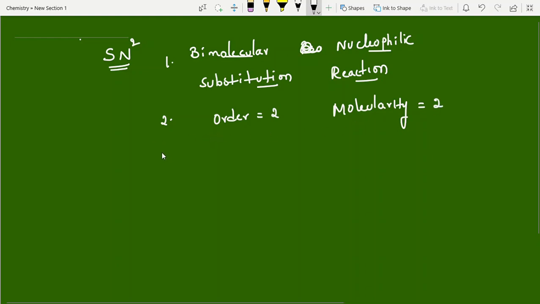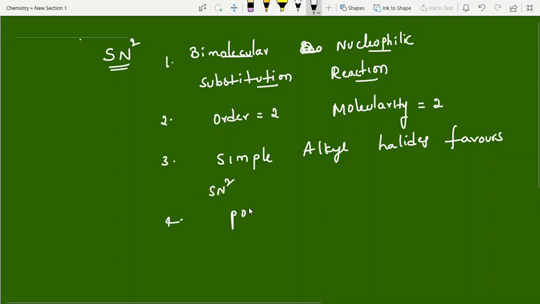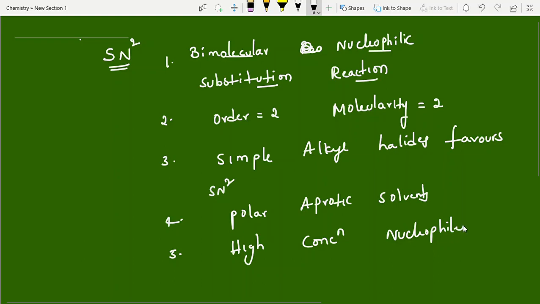Now see, the first point: simple alkyl halide favors SN2. Next, polar aprotic solvent favors it. And next, high concentration of nucleophile favors it. These are all important competitive points. If you see the arrow, we have to remember all these points. Any one question they can mention.